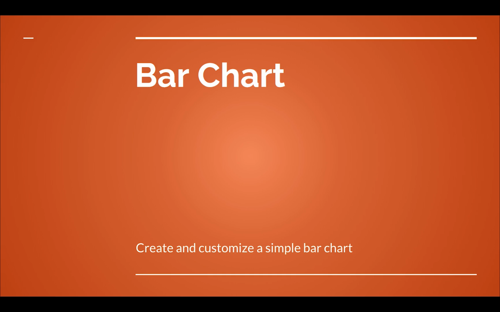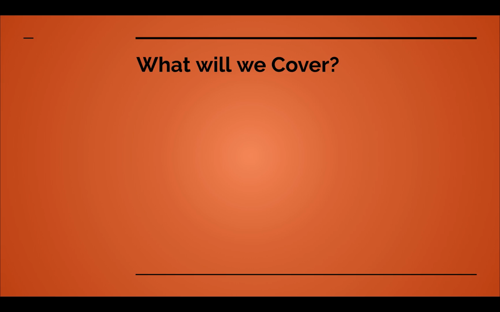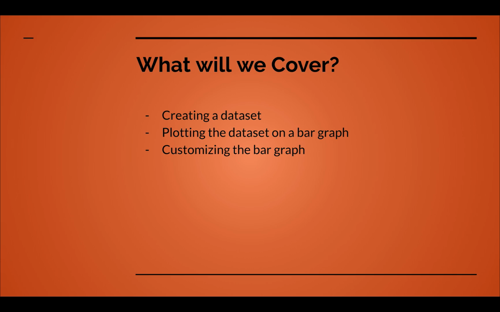So, we'll start with a bar chart here. All we'll do is create and customize a very simple bar chart. For starters, we'll create a separate dataset for this because bar charts are going to be used for categorical data rather than just numerical. We'll work on plotting the dataset on a bar graph or bar chart. The two terms are pretty much interchangeable. And finally, we'll work on customizing that bar graph or bar chart. So let's head on over to the code.